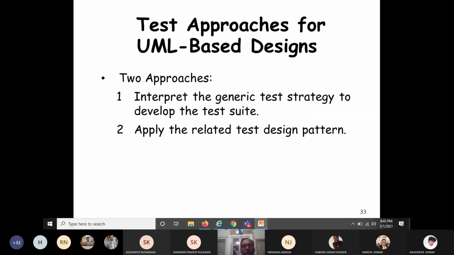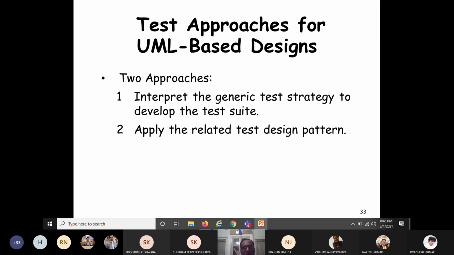Now let's see what are the different testing approaches which are based on UML diagrams or UML designs. There are two approaches.